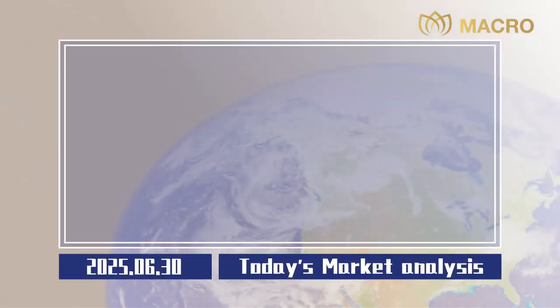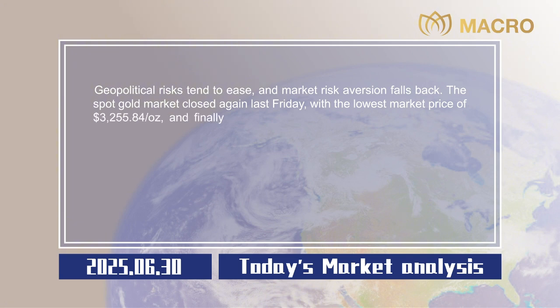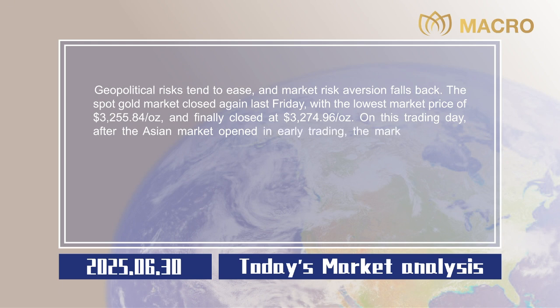Market analysis. Geopolitical risks tend to ease, and market risk aversion falls back. The spot gold market closed again last Friday, with the lowest market price of $3,255.84 per oz, and finally closed at $3,274.96 per oz. On this trading day, after the Asian market opened in early trading, the market fluctuated upward, with